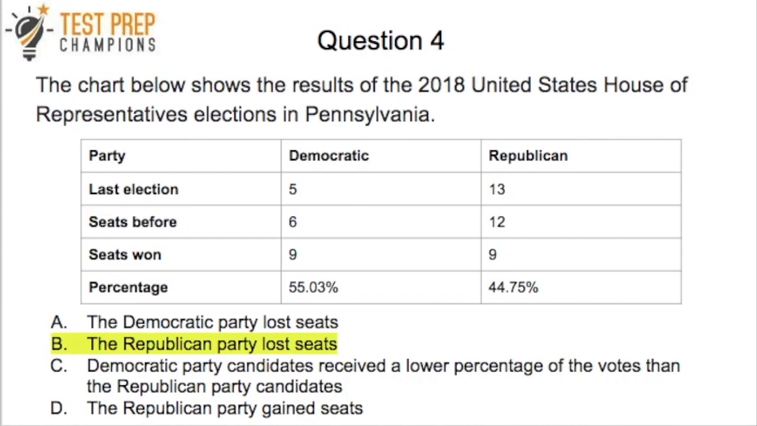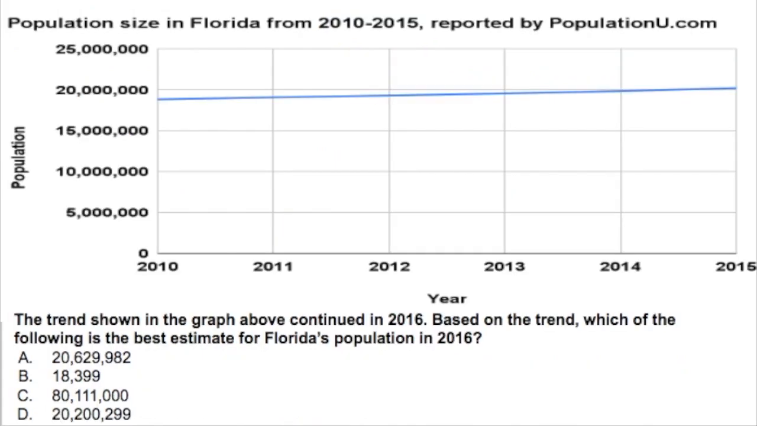Now what about D? Well, we can see that the Republicans had 12 seats before, and it says 9 seats won, which means they lost 3 in the election, right? Because they had 12 and won 9, which means 3 fewer. And so we take that out, which would leave us with B. B is the right answer. Okay, moving ahead. So the next question.